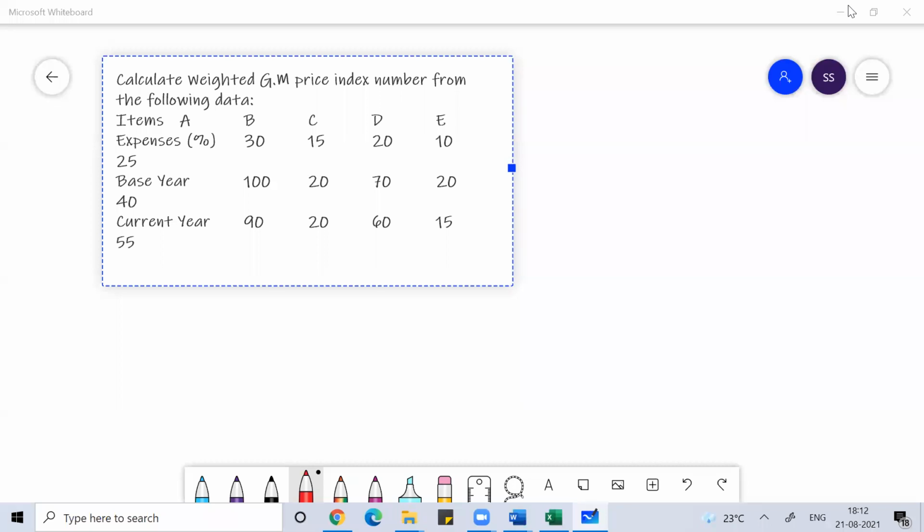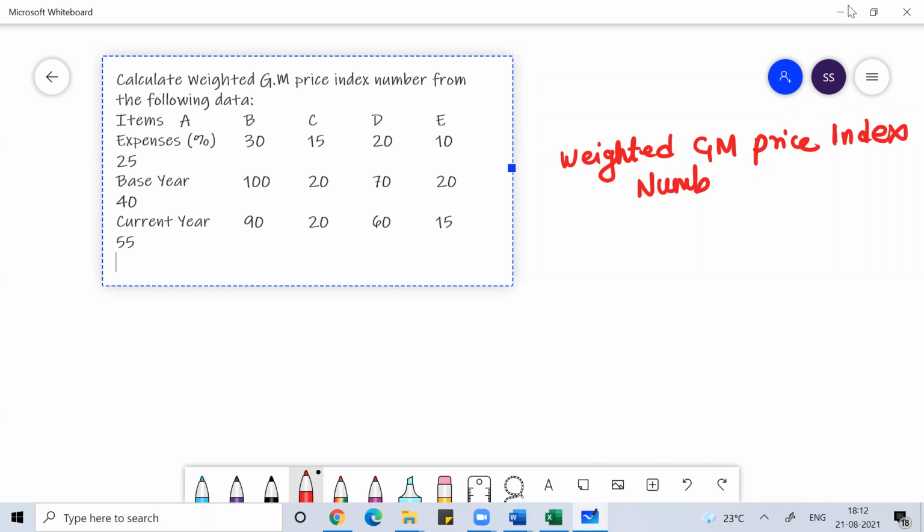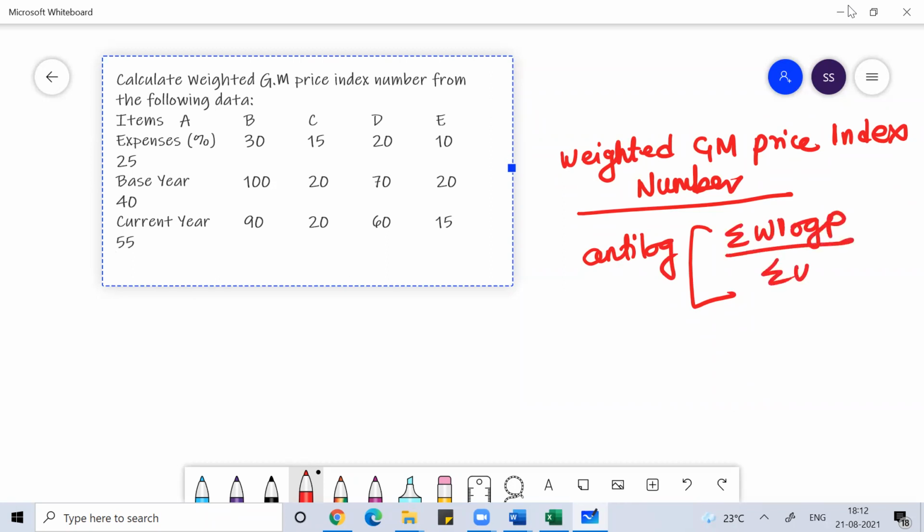So if you see this question, you have to calculate the weighted geometric mean price index number. Now the formula for that is antilog of summation of W log P by summation of W. Then what is P? P is basically P1 by P naught into 100.